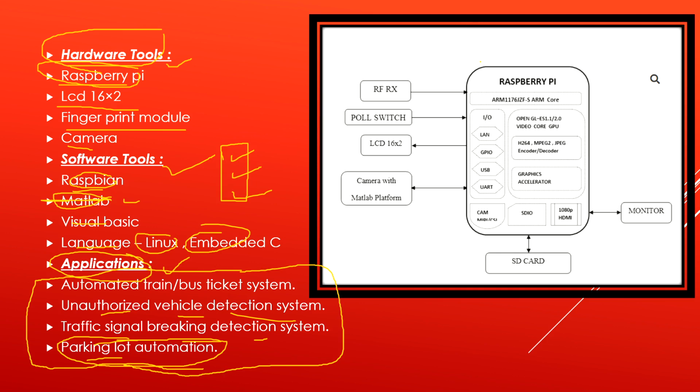Here you can see the pictorial description of the different instruments and gadgets which will be used: RX, RF, ball switch, LCD, and camera with the MATLAB platform. We can also use Python or Java, whichever language you are comfortable with. But instead of MATLAB or Python, we will always use LabVIEW. So this project is all about LabVIEW with Raspberry Pi.